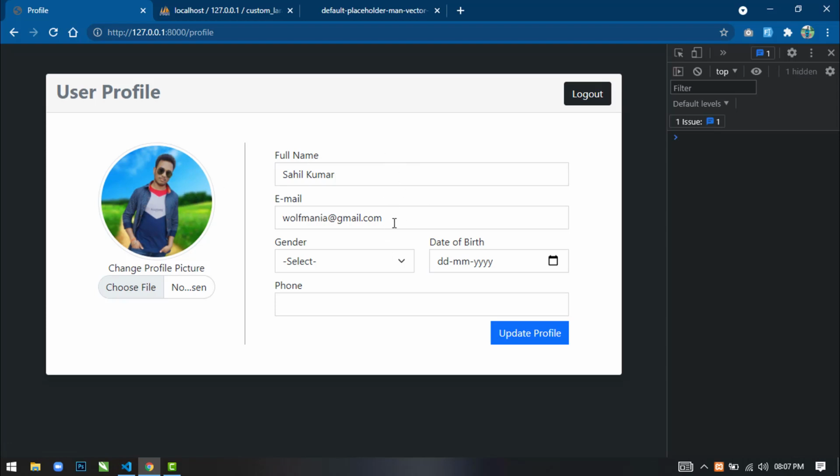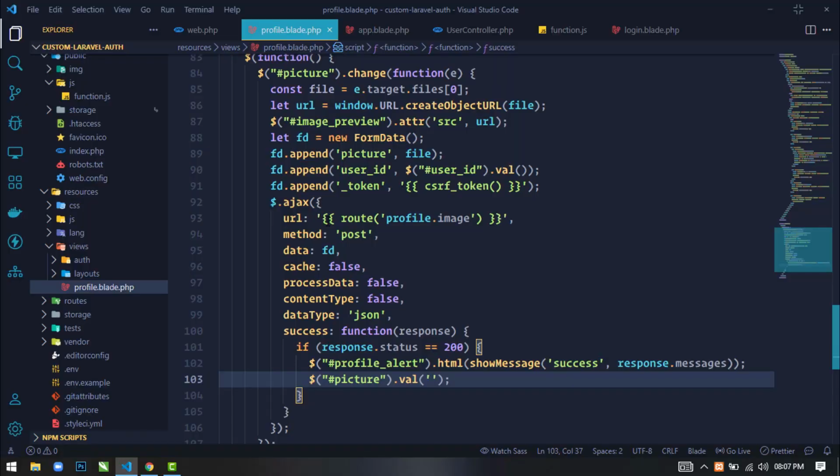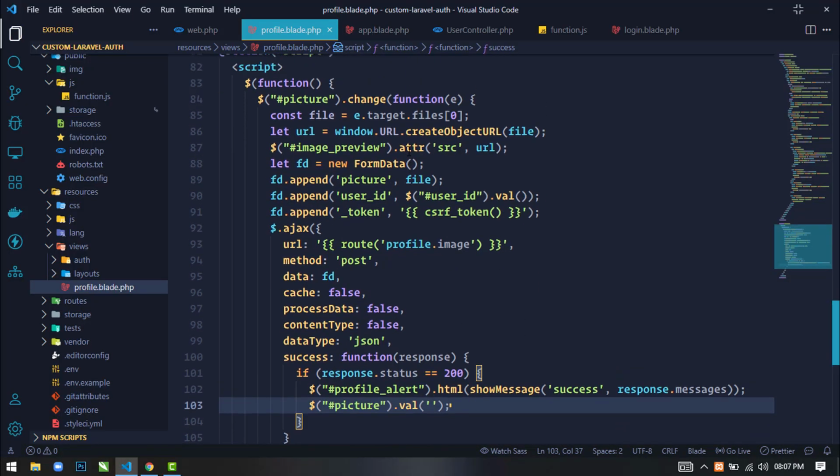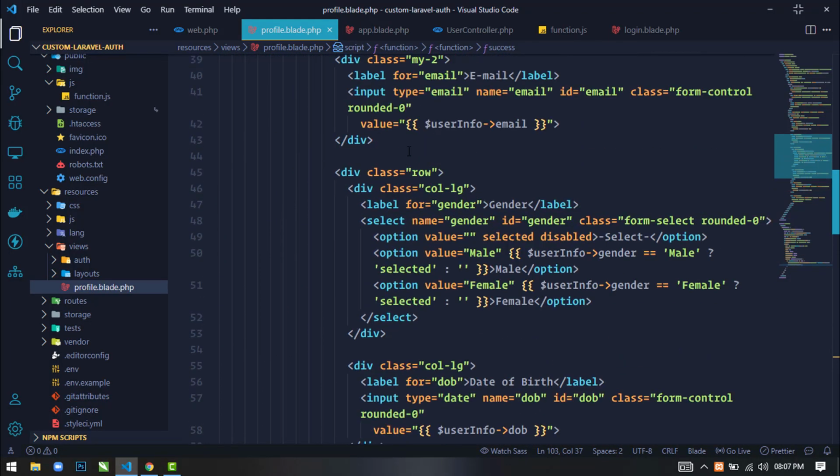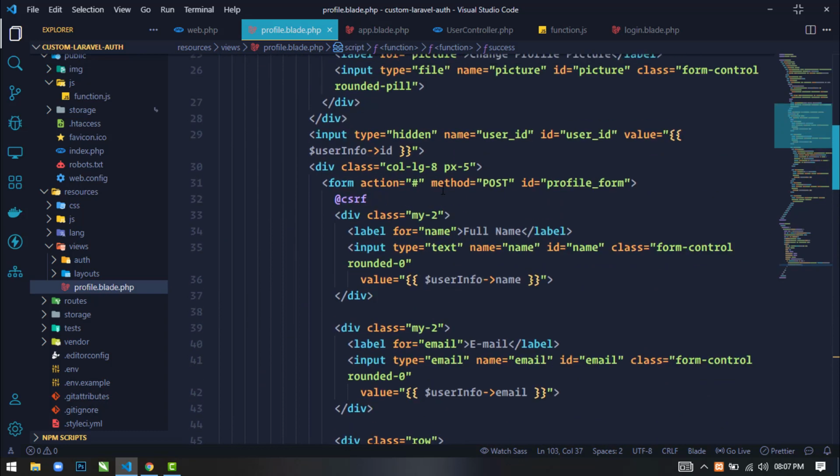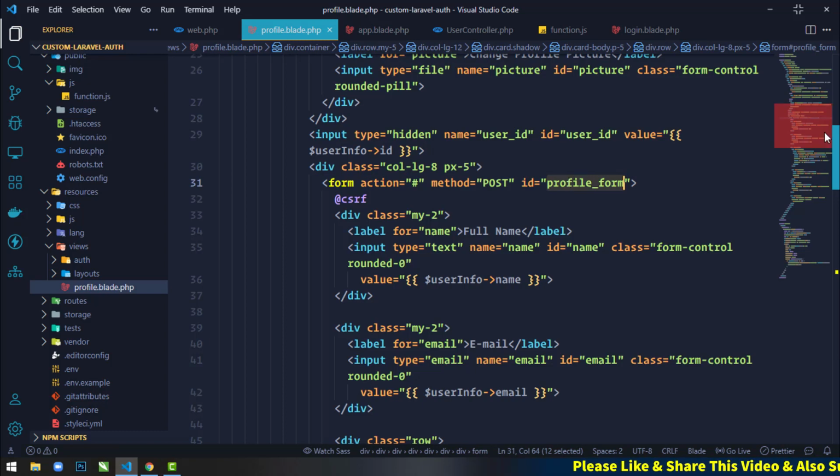Now let's work on this side. For this side we will also send another Ajax request. If you go above, you can see in the form tag I have used an id, and the id has the value profile_form, so I will use this id.